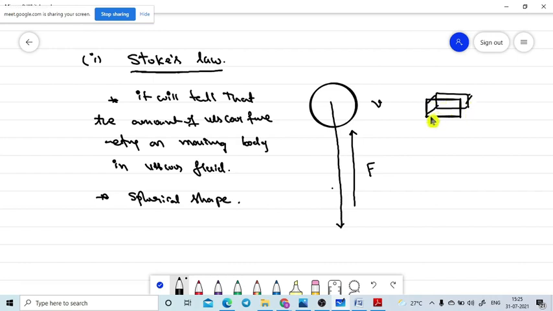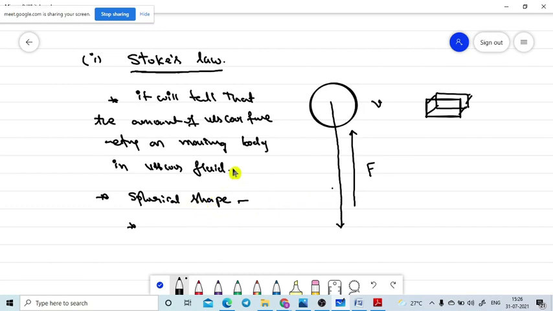Is there a solution for that? But that is a much more difficult formula, and we are just learning at the intermediate level. So the body should be considered as a spherical shape moving in a fluid.